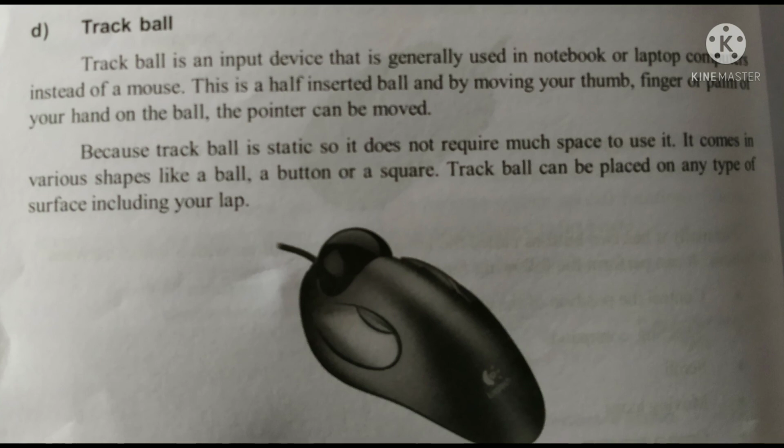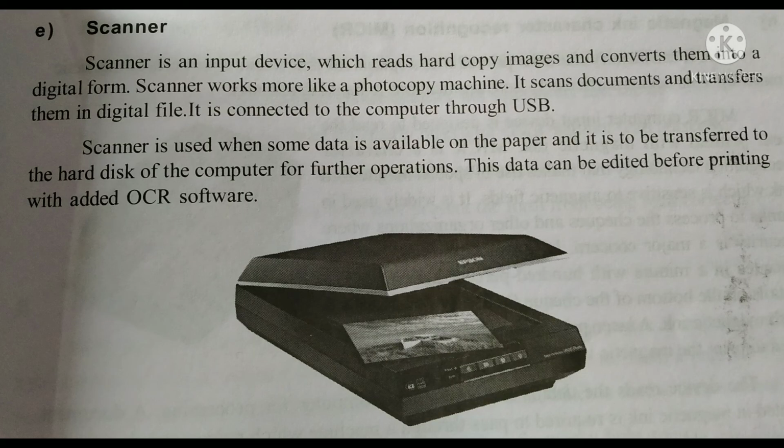Scanner is used when some data is available on paper and it is to be transferred to the hard disk of the computer for further operations. This data can be edited before printing with the added OCR software.